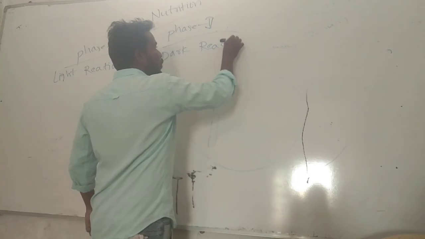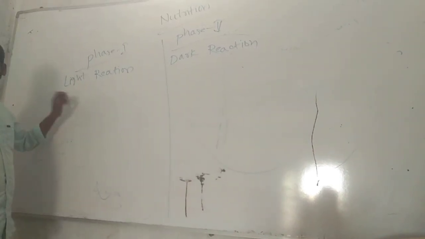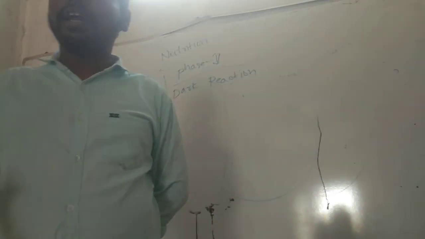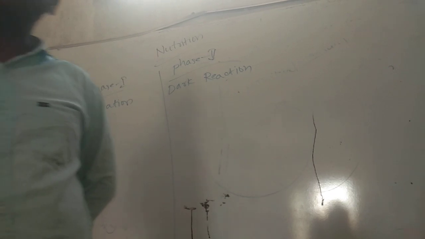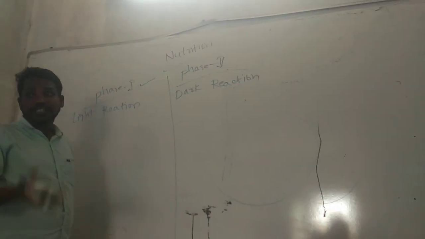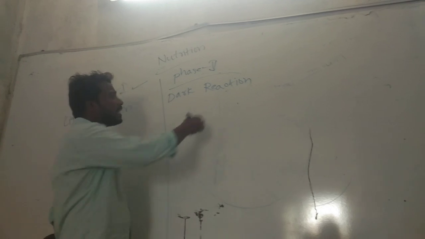By saying this word, you can get an idea what light reaction means. Everyone knows it's a very simple word. It is the reaction that takes place by using light. Yes, exactly right. It is the action or reaction that takes place by using sunlight or light. Yes or no? But what is dark reaction?